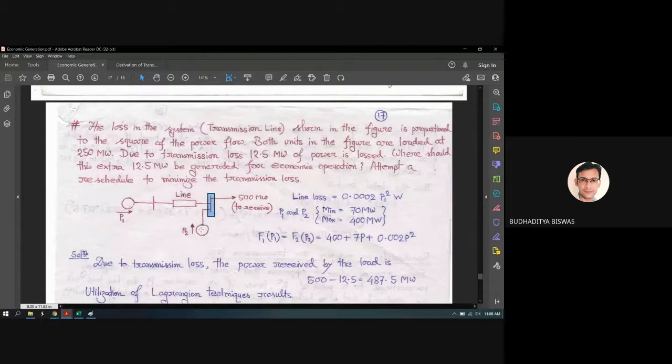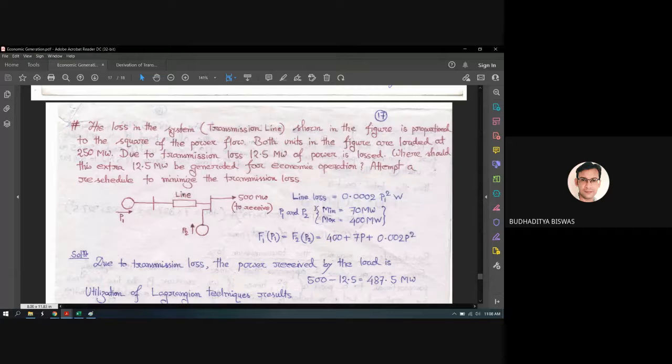So between the power plant 2 and the load bus, there are no transmission lines, as if power plant 2 is directly connected to this load bus. But the power plant 1 is situated away from the load bus, so these are connected through the transmission line. That's why the transmission loss is totally dependent upon the power plant 1 generation. It should not be related to the power plant 2 generation.